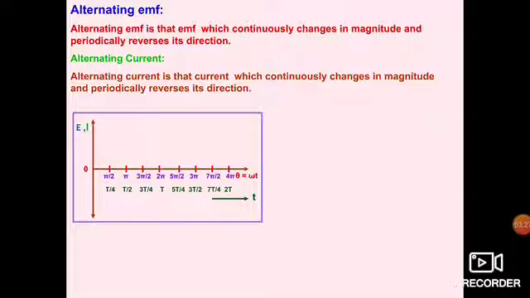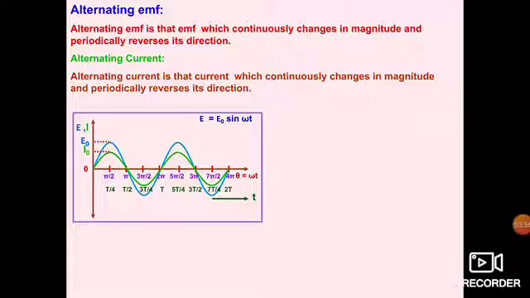Now along the y-axis we have EMF. You can see it is also varying. You can see that this graph is basically following the relation E is equal to E naught sine omega t. Sine is a trigonometric function, omega is the angular frequency, and small t is an instantaneous time. Instantaneous time.